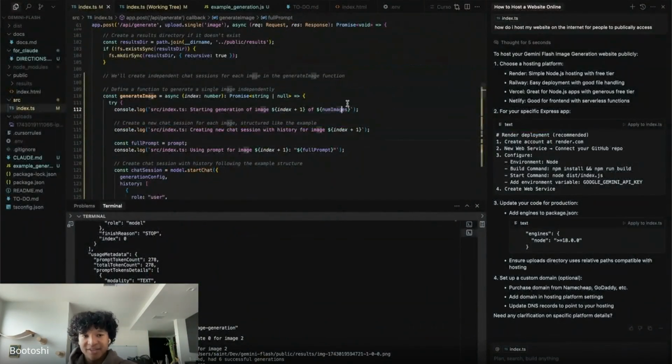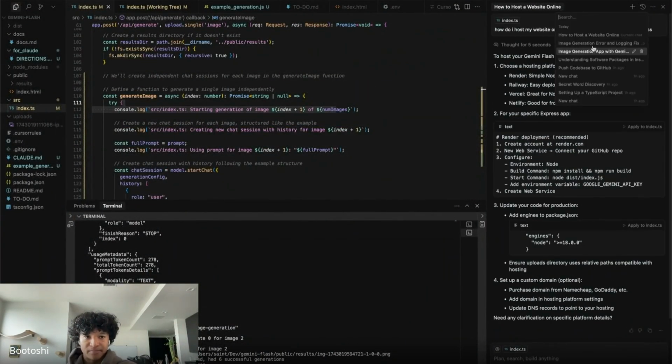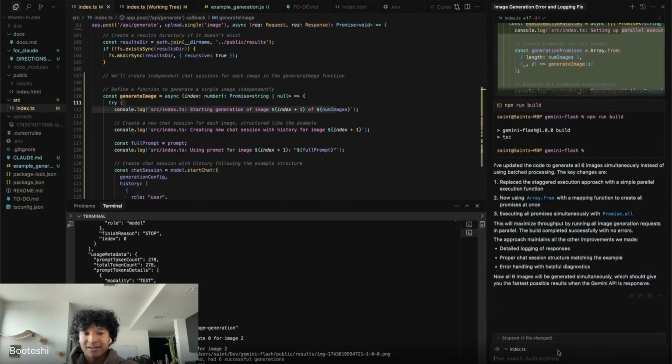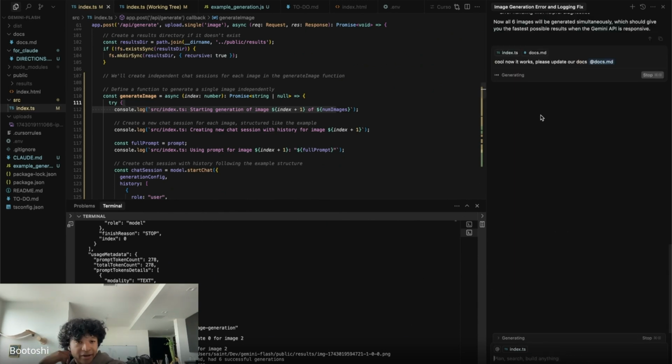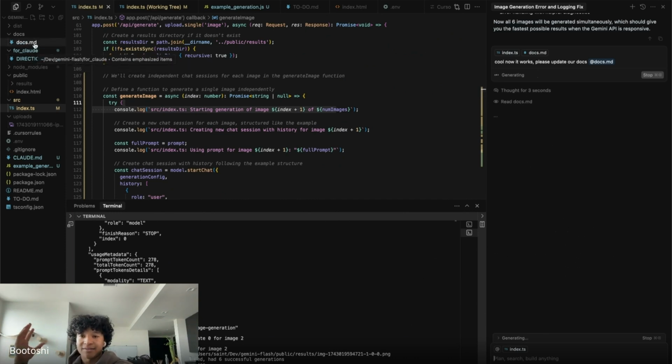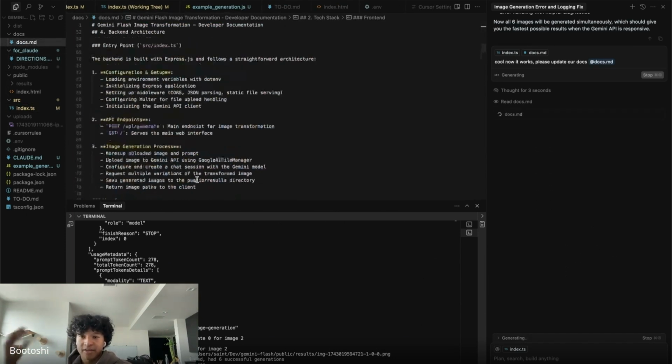So last step to wrap this up: I'm in a pretty happy space with how this works. Now we have changes that work. I'm going to say, cool, now it works. Please remember, update your documentation. Every time you do an update, please update our docs. So by the time that is finished updating, and I have a new AI chat system, it has knowledge and context of what our previous code base is.